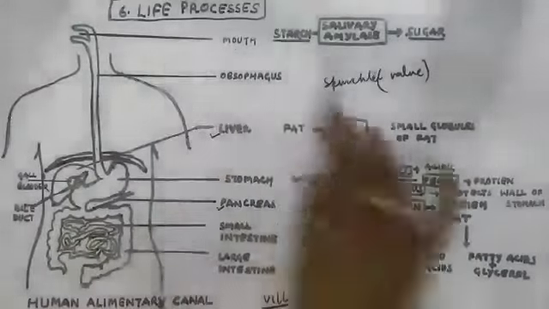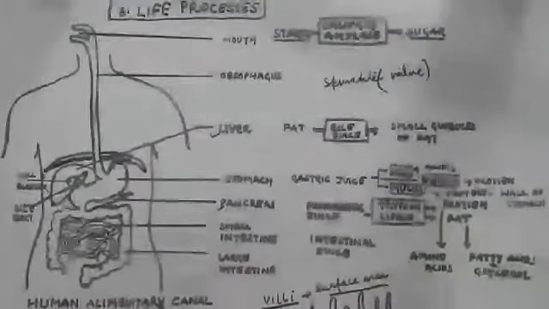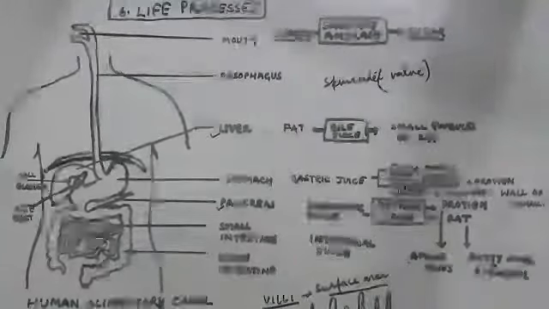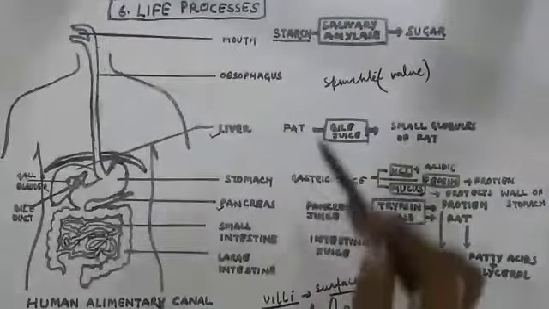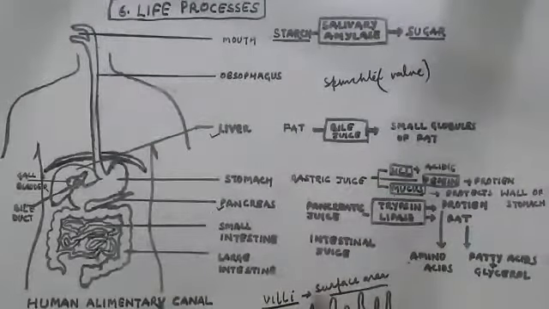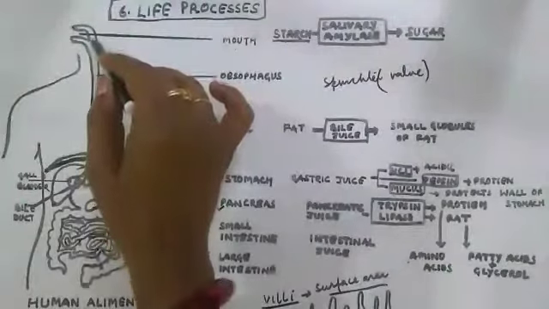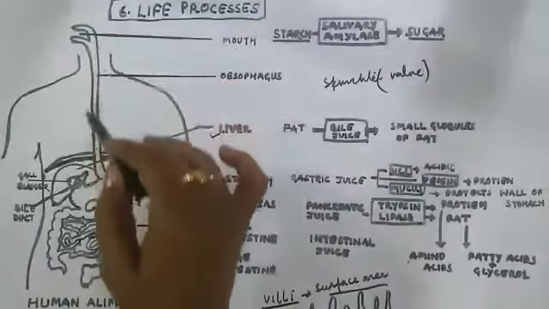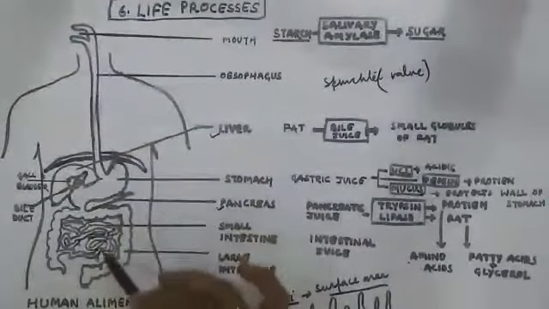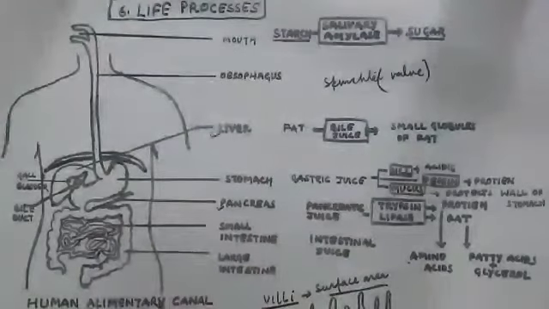This is the end of the lecture about the human alimentary canal, where we have discussed different organs and many of the glands, the functions of the glands, and how the various types of food we take into our digestive system get digested, absorbed, and excreted.